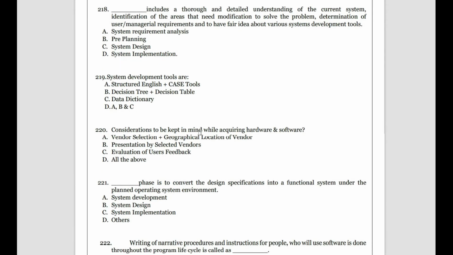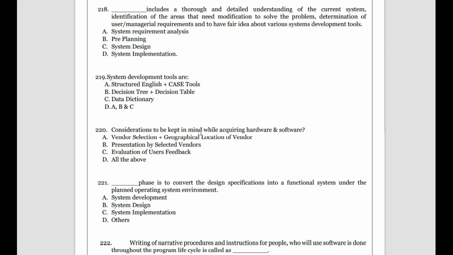Then, it includes a thorough and detailed understanding of the current system, identification of the areas that need modification to solve the problem, determination of the requirements, and a fair idea of the system development tools, etc. So what is this saying? All these things happen in which stage?